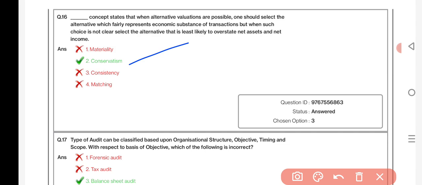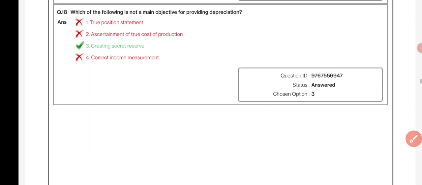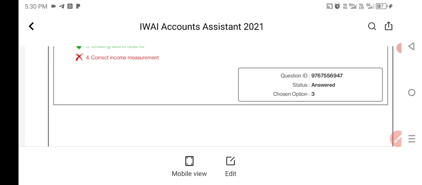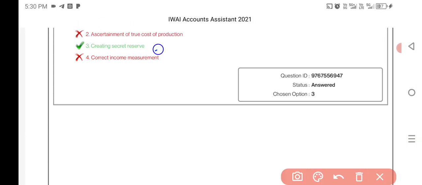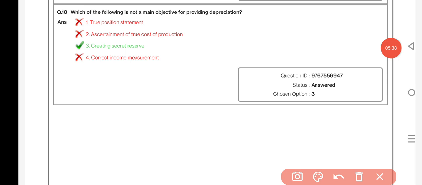Types of audit can be classified based upon organizational structure, subjective timing, and scope with respect to the basis of objective. Which of the following is incorrect? Balance sheet audit. Which of the following is not a main objective for providing depreciation? Creating secret reserve.